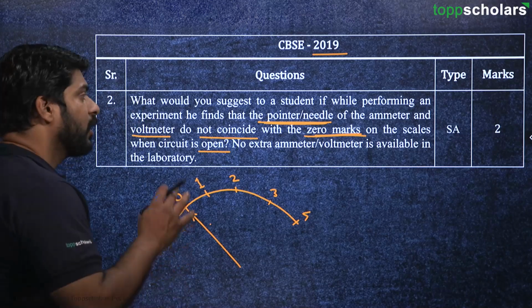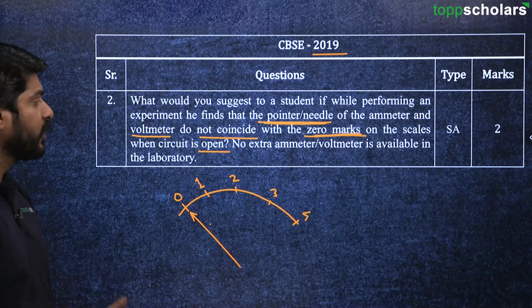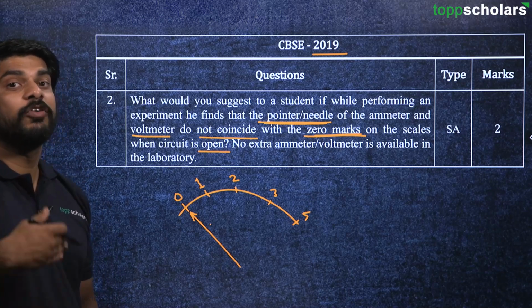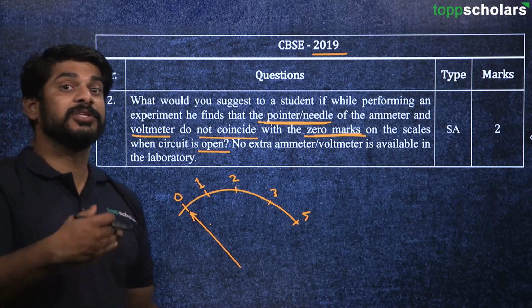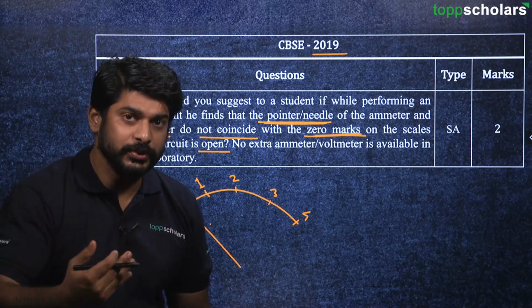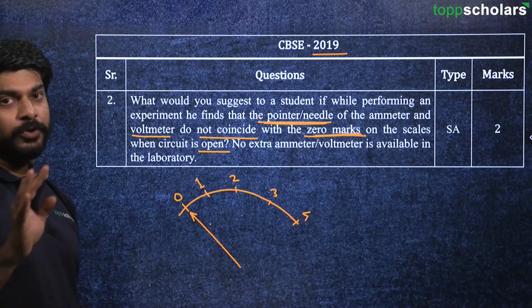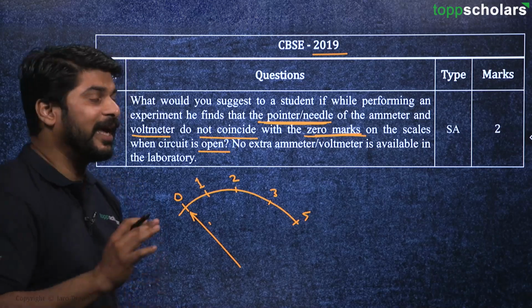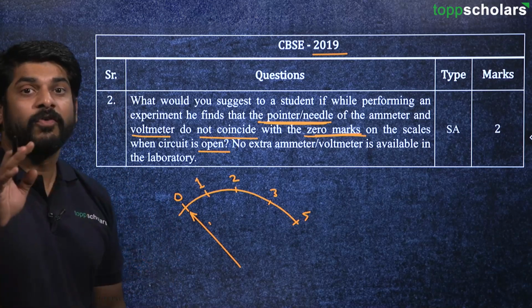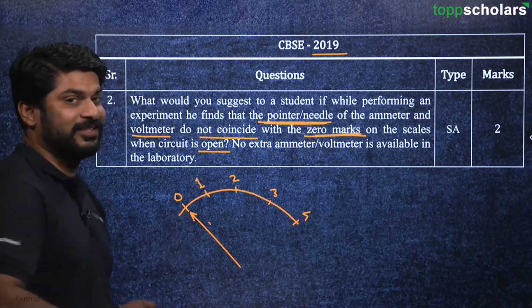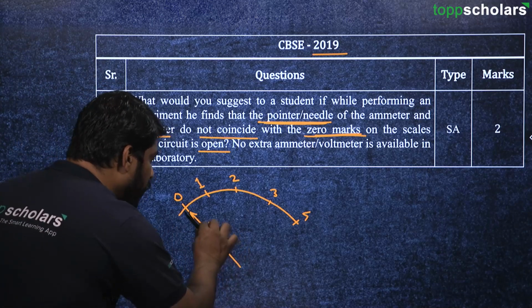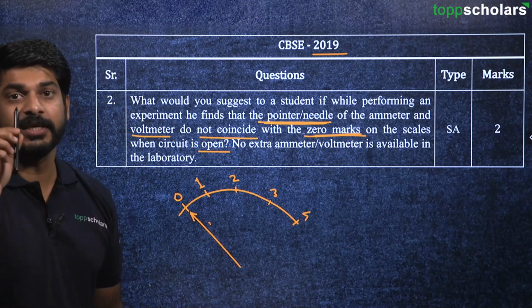So here the first thing that you can suggest to the student is that you have to find out what kind of a 0 error it is, whether the 0 error is positive or negative. So basically here the pointer is not pointing on 0, that means it is a 0 error.